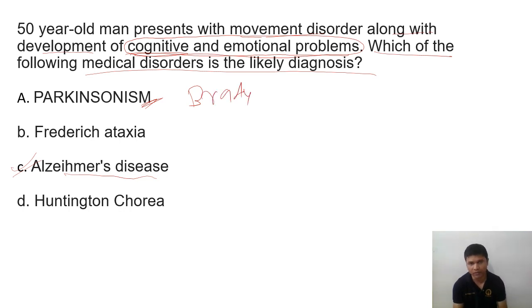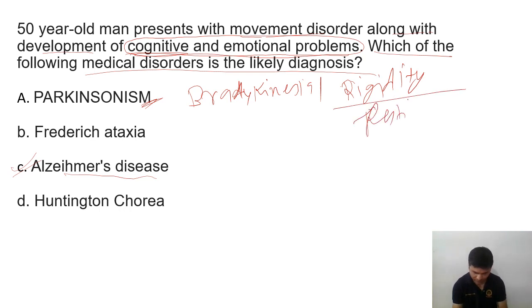So always we will get bradykinesia, akinesia, hypokinesia, this type of thing, lead pipe rigidity or clasp knife spasticity, rigidity, and resting tremor you will get.